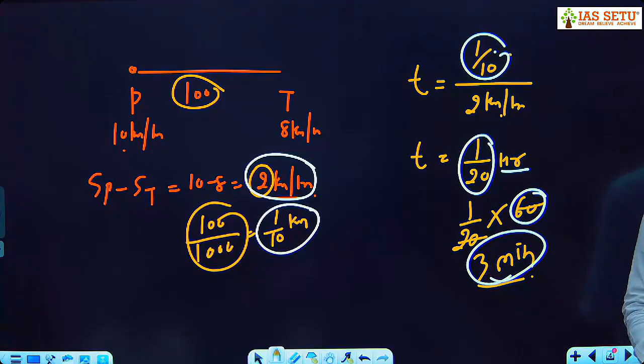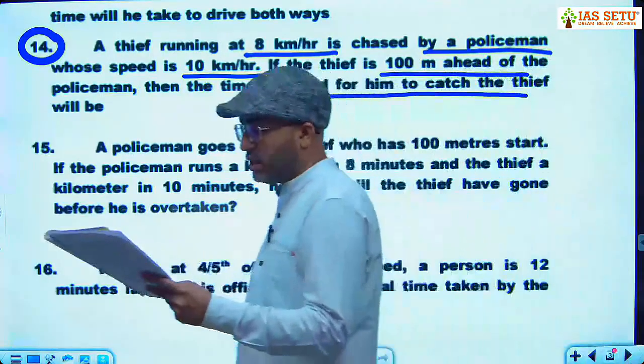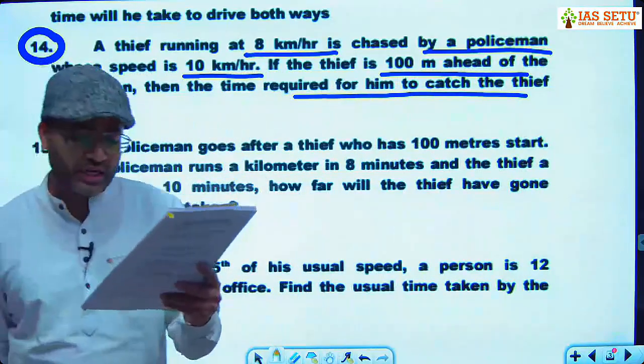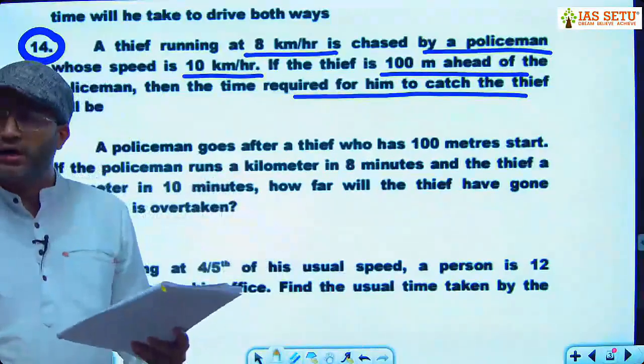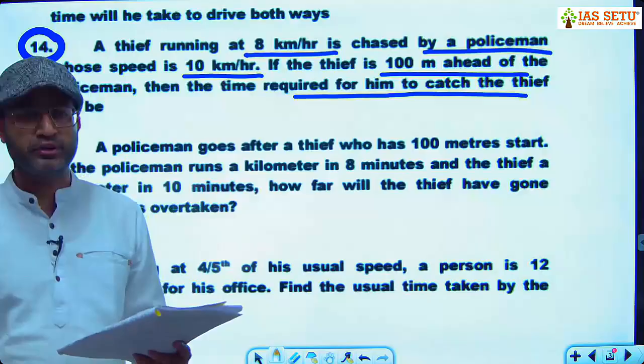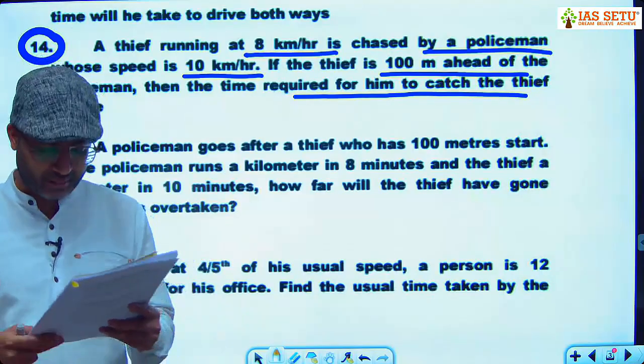Let me take one more question, lengthy, but I will help you out. Question number 15. A policeman goes after a thief who has 100 meters start. 100 meters start means that the thief is 100 meter ahead of the policeman. Start का मतलब ये है कि वो चोर उससे 100 मीटर आगे खड़ा है.